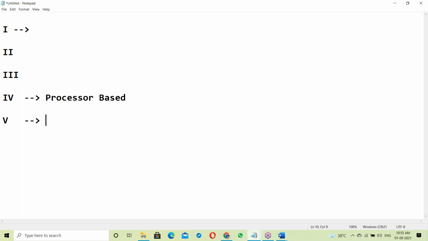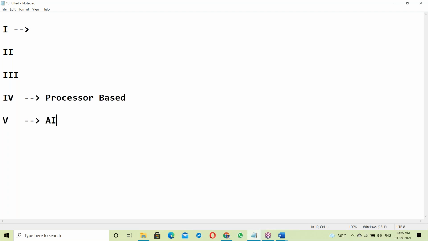Which one is coming in the future? The fifth generation, shortly coming to the market, maybe in two or three years.